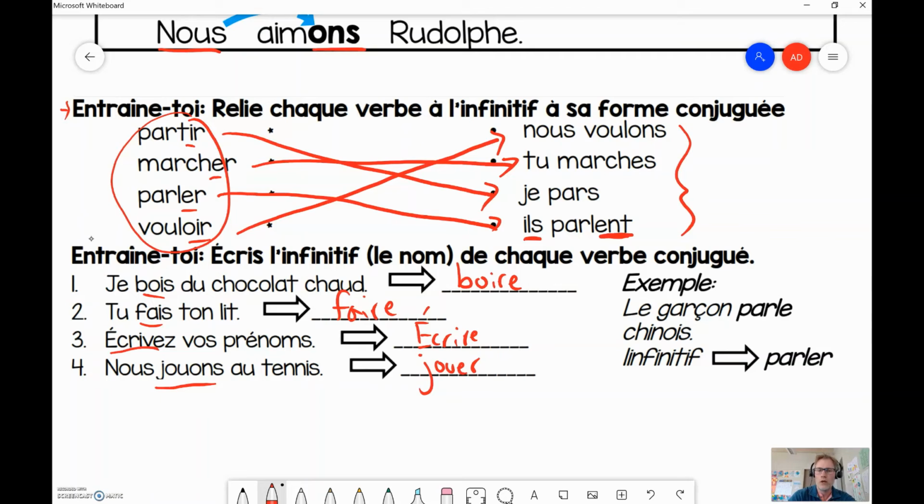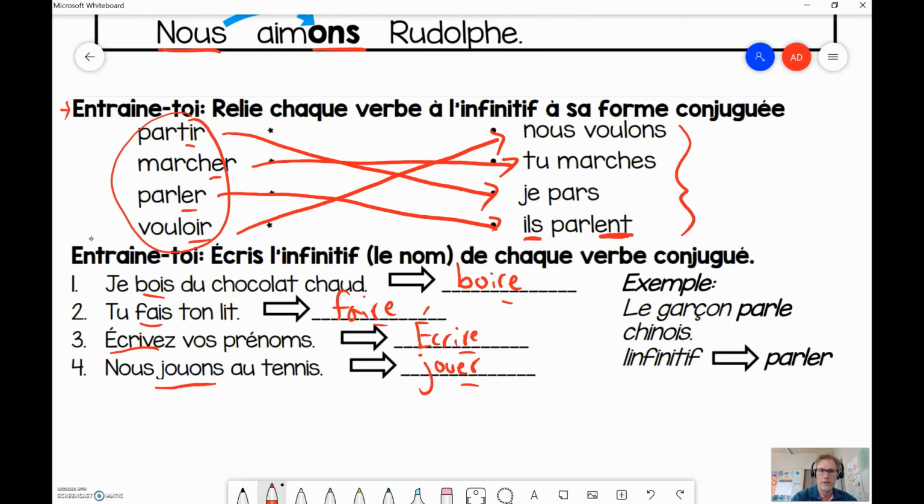So the reason why I don't love this question without more help is because you can see the endings of all these infinitive verbs are a little bit different. And that's just how French is. You just have to know those kinds of things. And you know them by doing them, and by learning them, and by reading more and writing more, and practicing your verbs. Comme on fait maintenant. Okay?